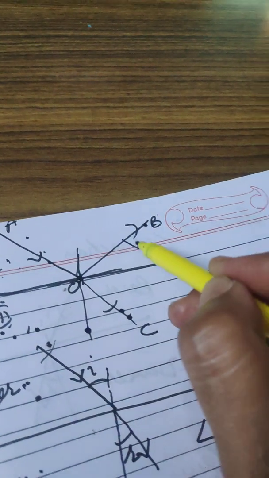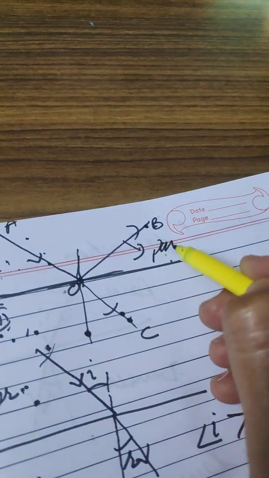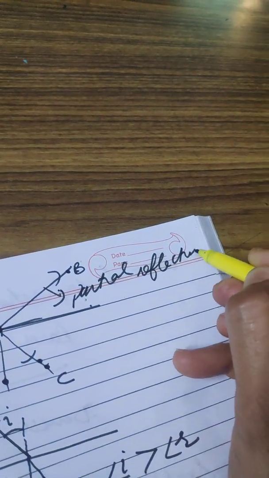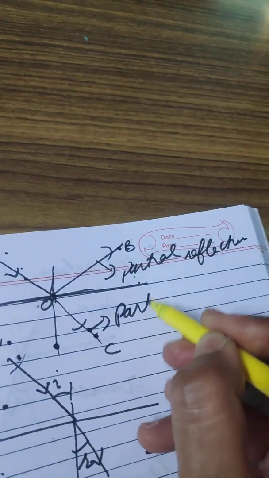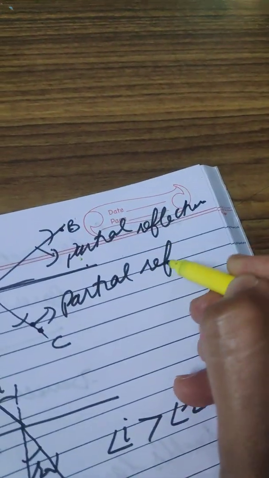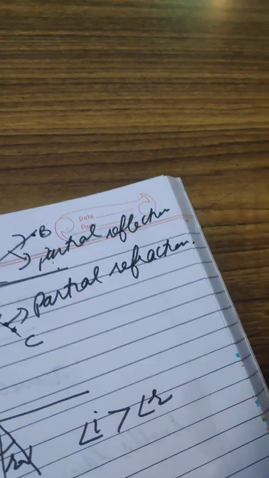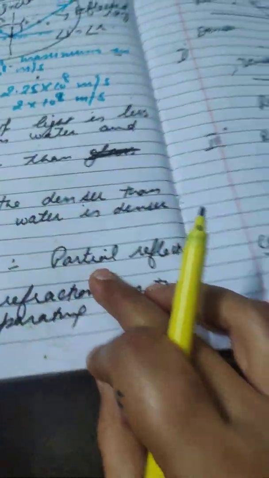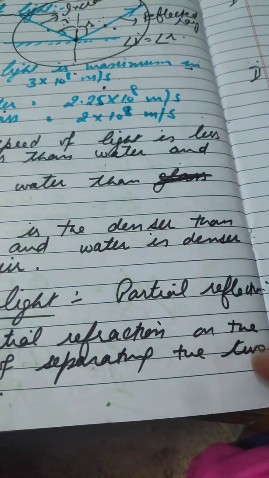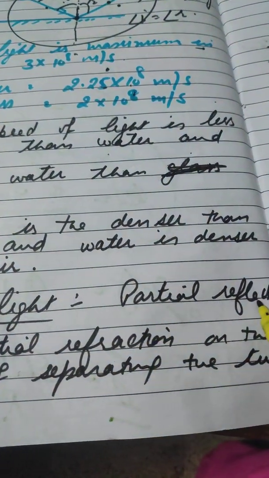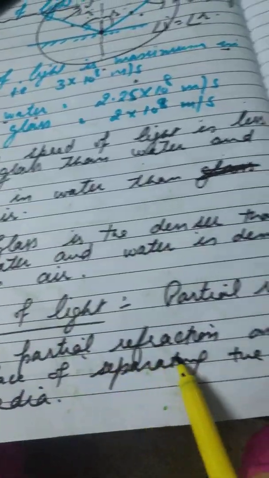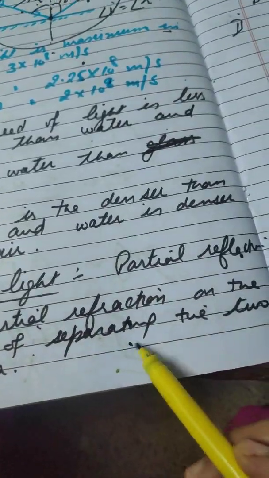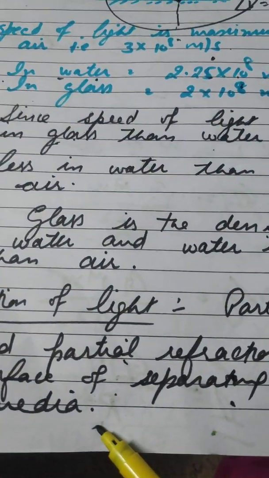It is known as partial reflection and partial refraction. So when the ray of light moves from one medium to another, it gets partial reflection and partial refraction on the surface of separation of the two media.